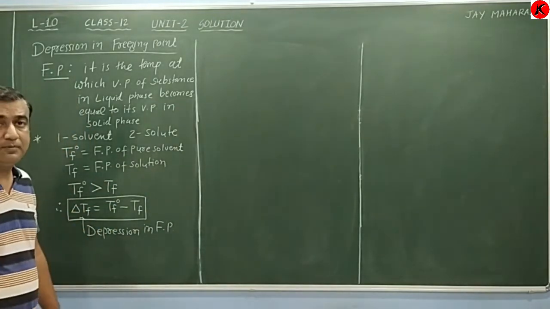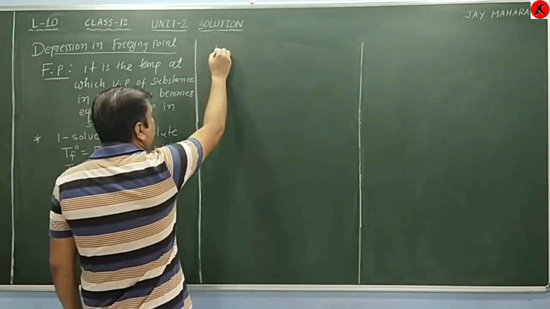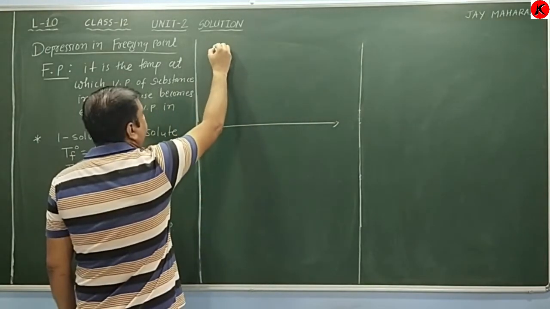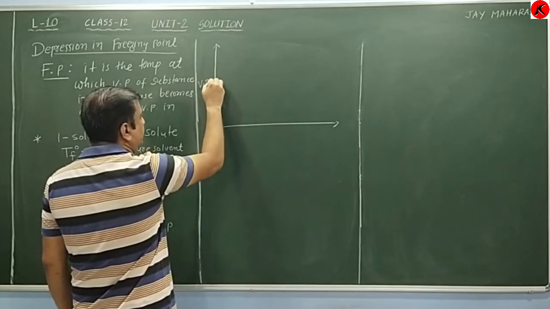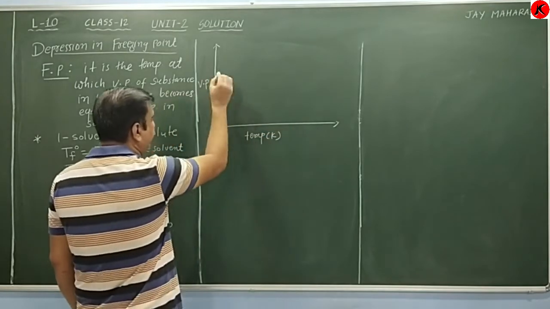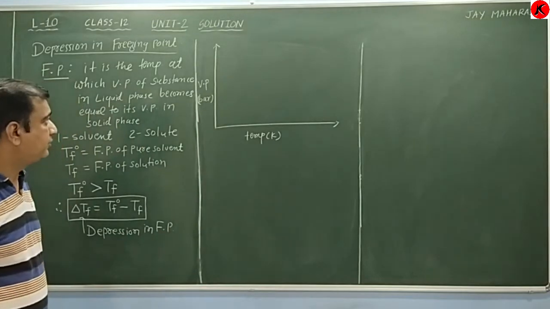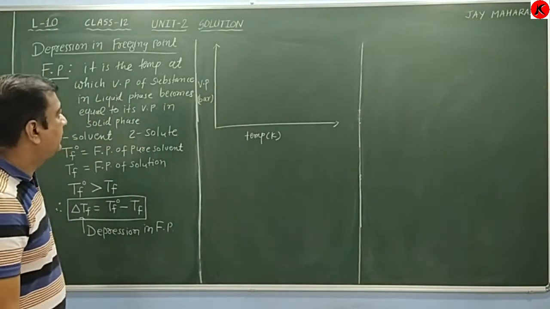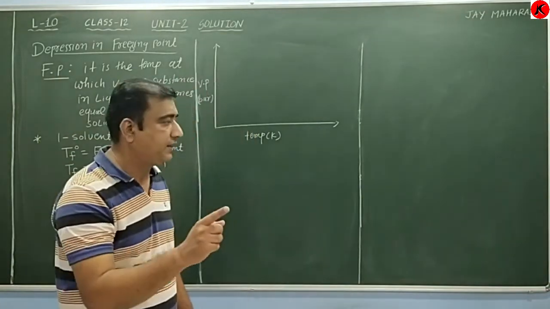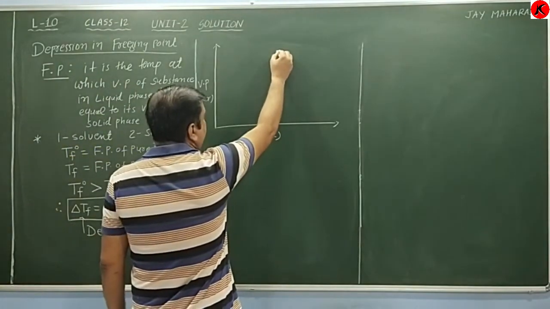So we are plotting the graph here: vapor pressure versus temperature, with temperature in Kelvin and vapor pressure in bar or atmospheres. We know very well that as the temperature decreases, vapor pressure decreases. Suppose here the solvent is there.